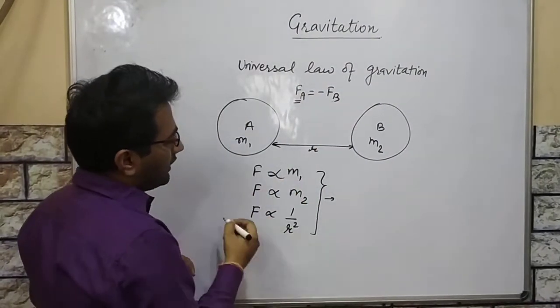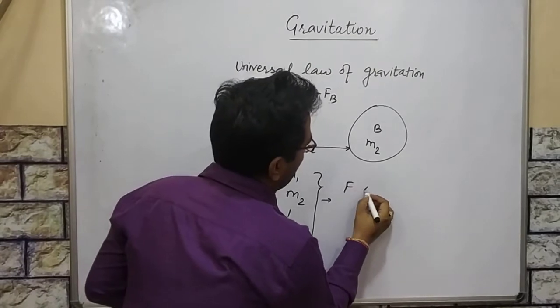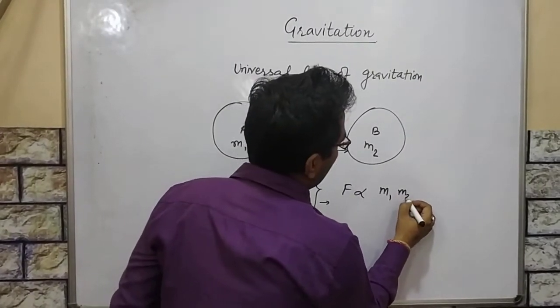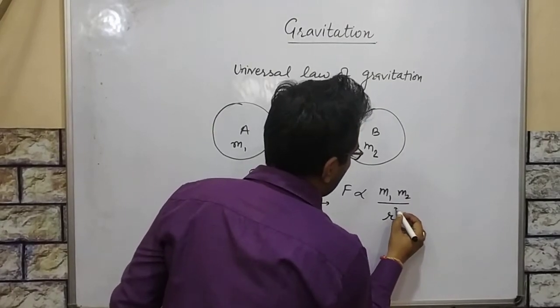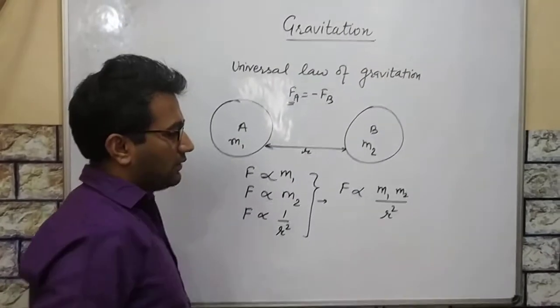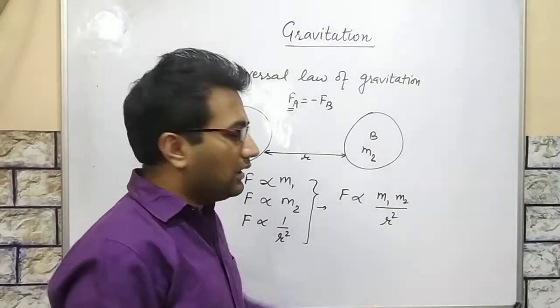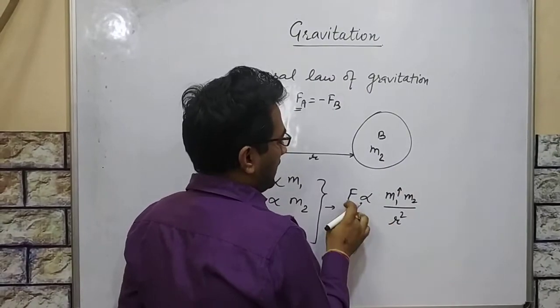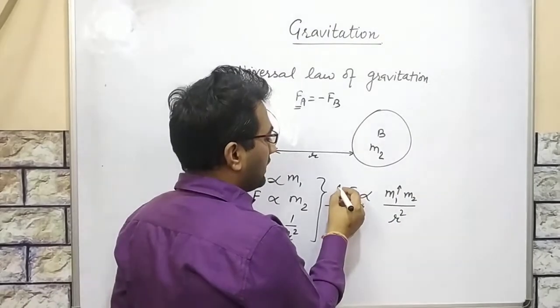So we conclude that F is directly proportional to m1 m2 divided by r square, and inversely proportional to r square. If we increase m1, the force will also increase.